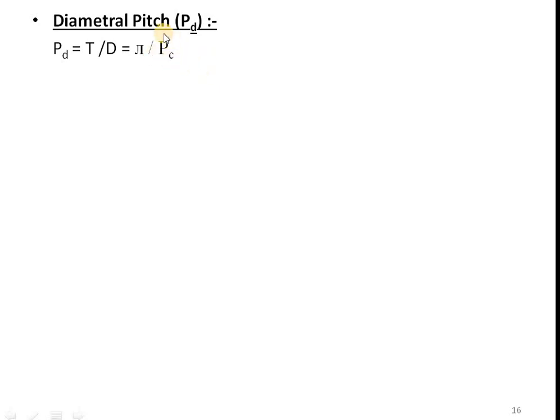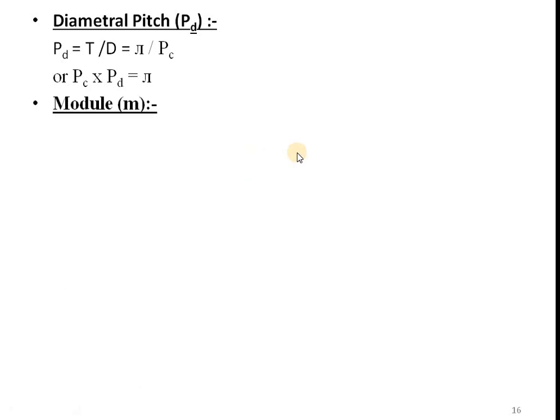So I can write it in terms of circular pitch also. PD is equal to pi divided by PC, or PC into PD is equal to pi. So if you have been asked the relation between circular pitch and diametral pitch, it is PC into PD is equal to pi.